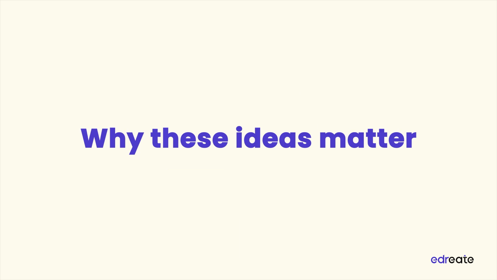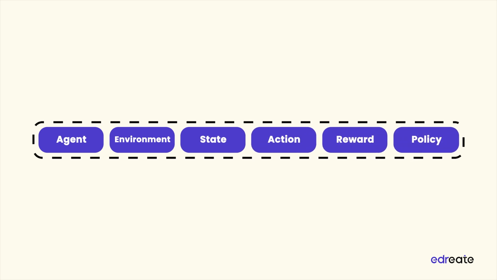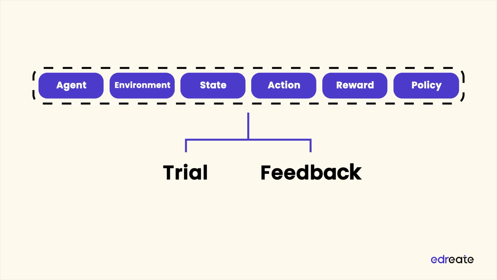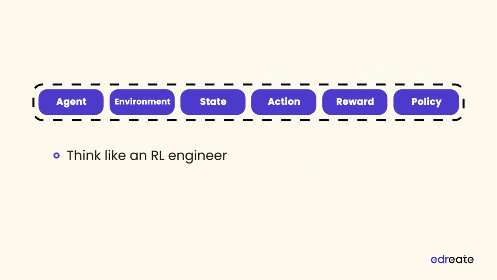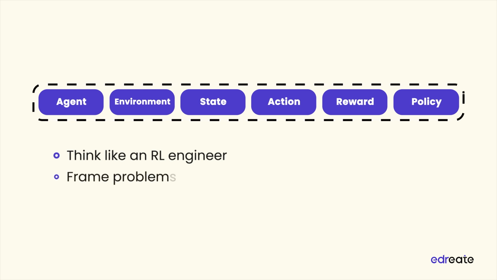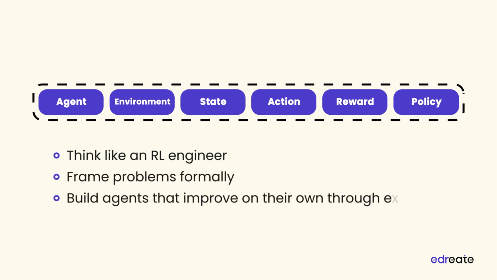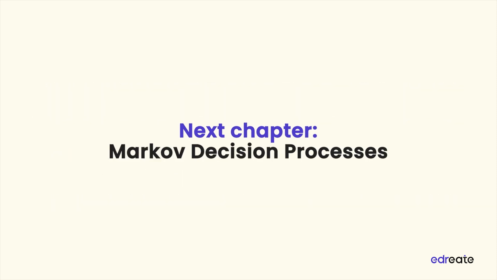Why these ideas matter. When you connect agent, environment, state, action, reward, and policy, you get a complete picture of how learning unfolds through trial and feedback. Mastering these concepts lets you think like an RL engineer, frame problems formally, and build agents that improve on their own through experience. In the next chapter, we'll weave these ideas into the Markov decision process framework.